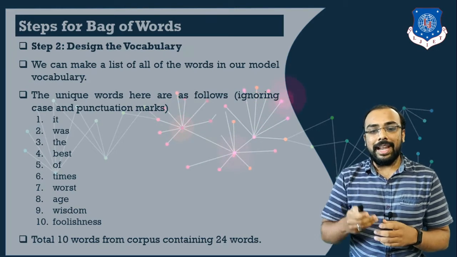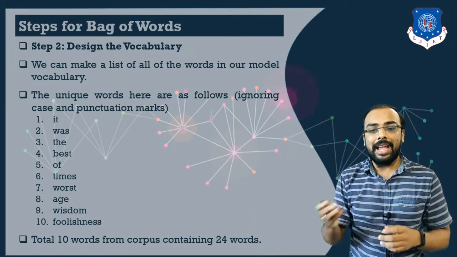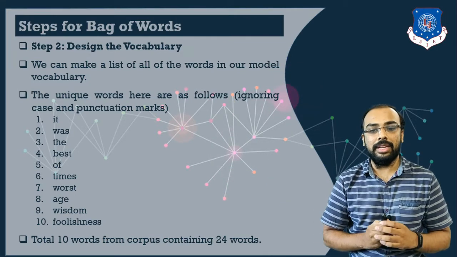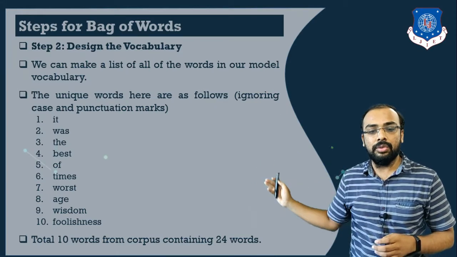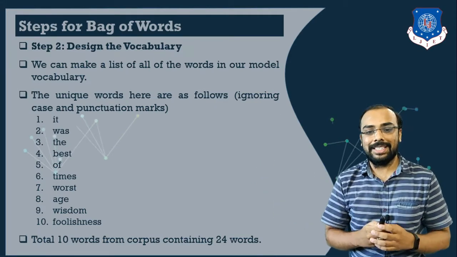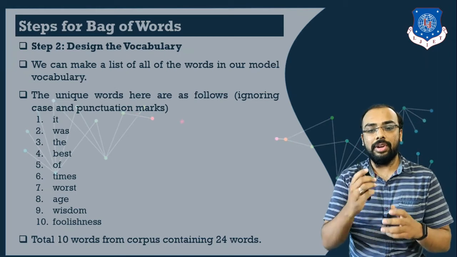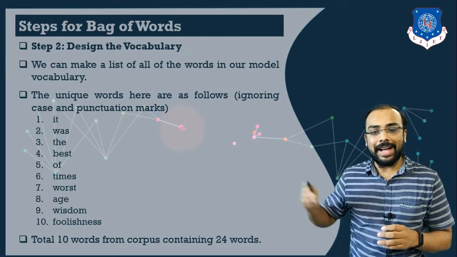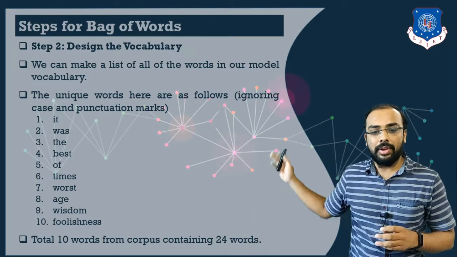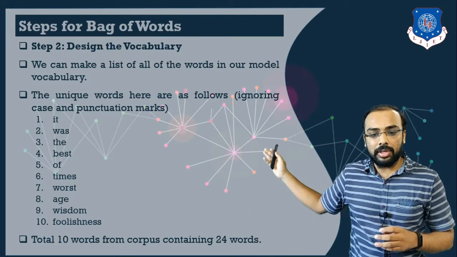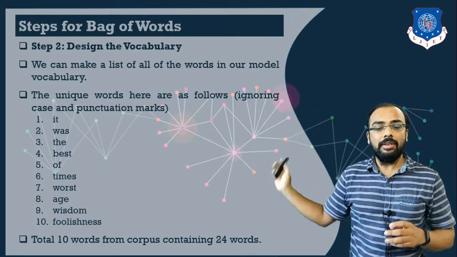From these 4 different lines I have designed the vocabulary here. You can see there are 10 unique words that I have extracted from my 4 documents: it, was, the, best, of, times, worst, age, wisdom and foolish.